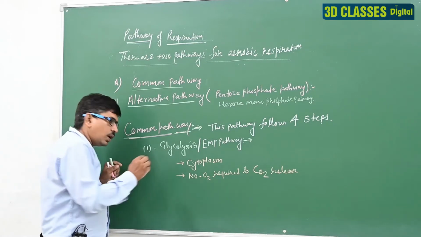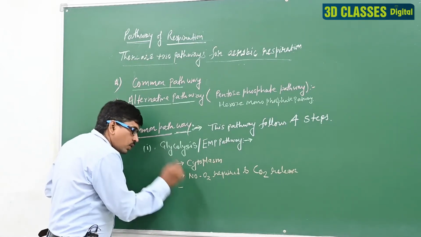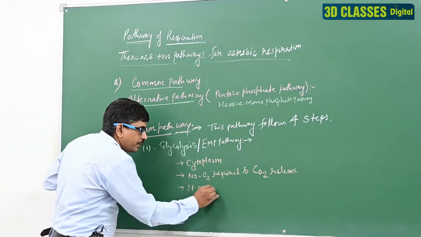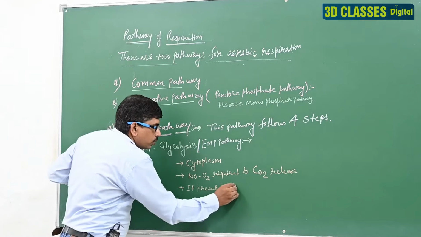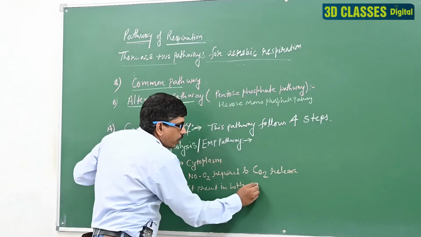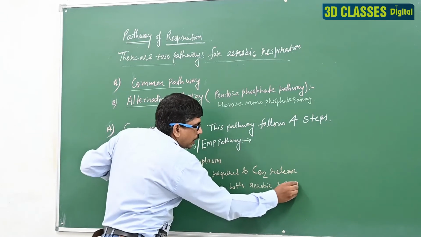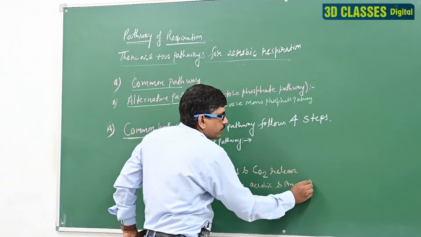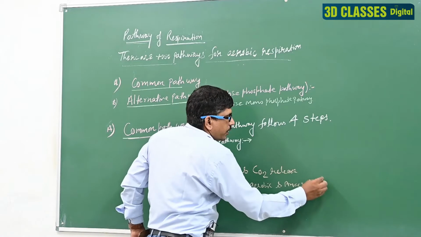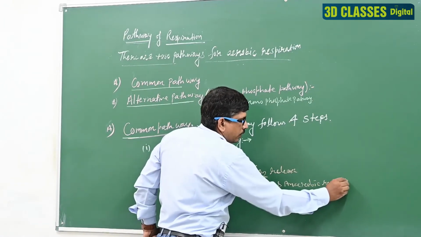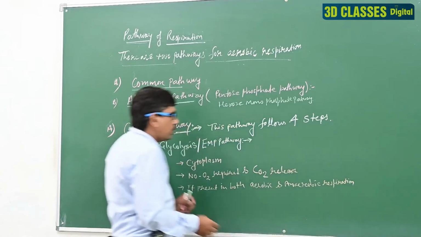It means it is present in both aerobic and anaerobic respiration. Clear?